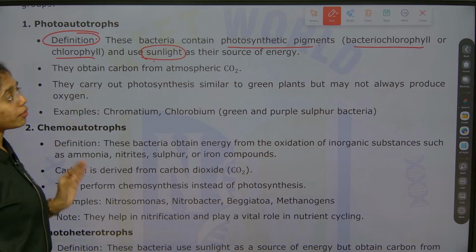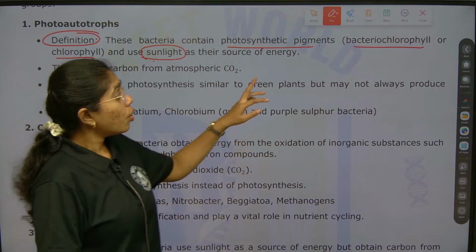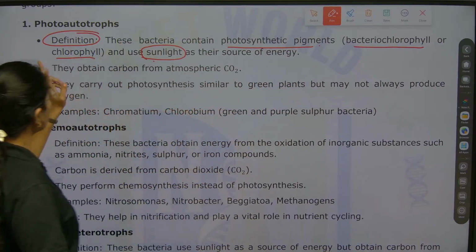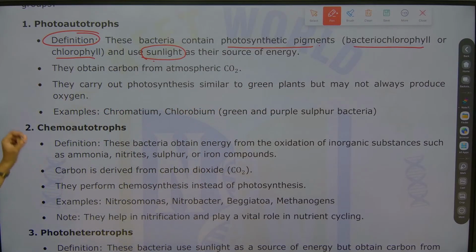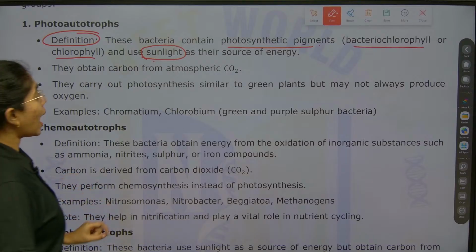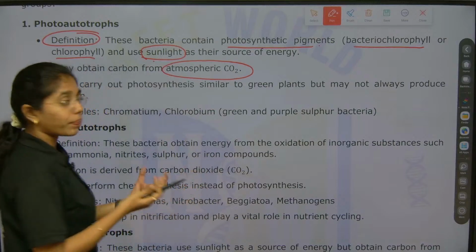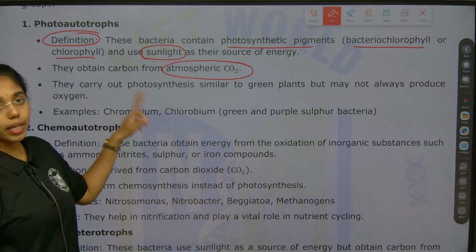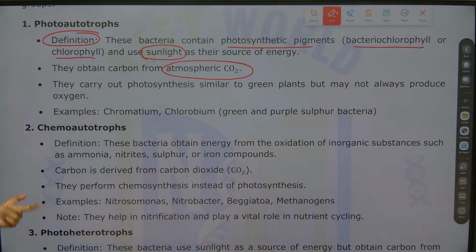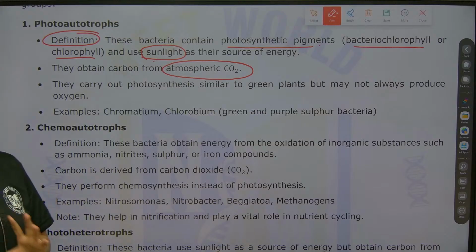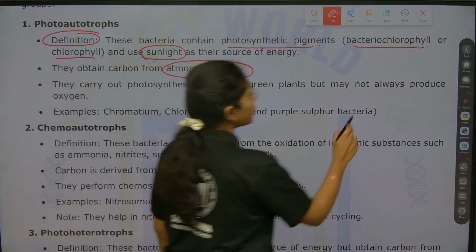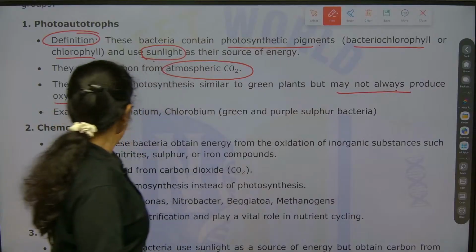Fine, right? Next, they obtain carbon from atmospheric carbon dioxide. They carry out photosynthesis similar to that of green plants, but they may not always produce oxygen.